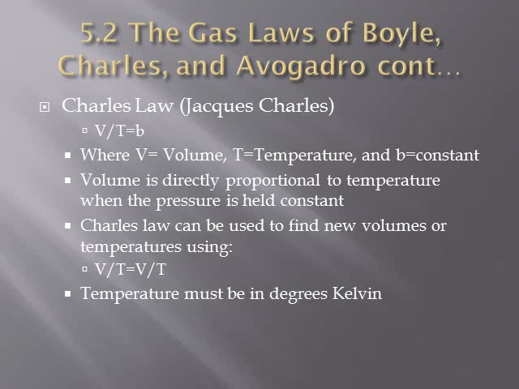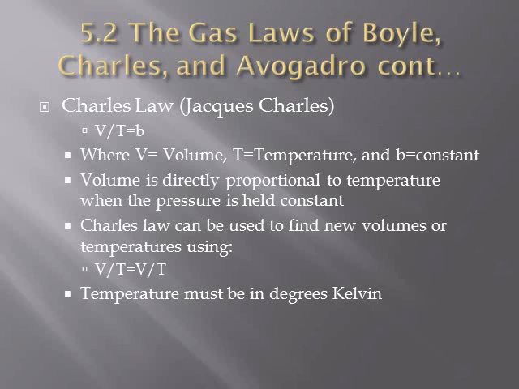In the century following Boyle's findings, scientists continued to study the properties of gases. One of these scientists was a French physicist, Jacques Charles, who was the first person to fill a balloon with hydrogen gas and who made the first solo balloon flight. Charles found in 1787 that the volume of gas at constant pressure increases linearly with the temperature of the gas. The volume of a gas increases linearly with the temperature provided that the pressure remains constant.